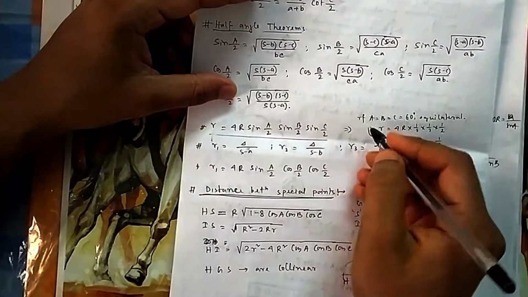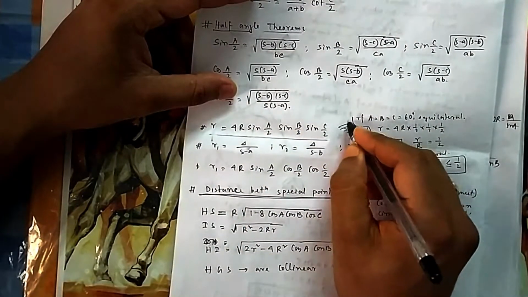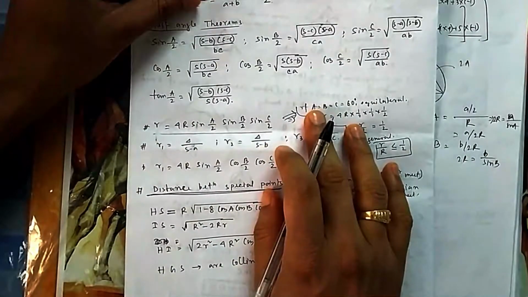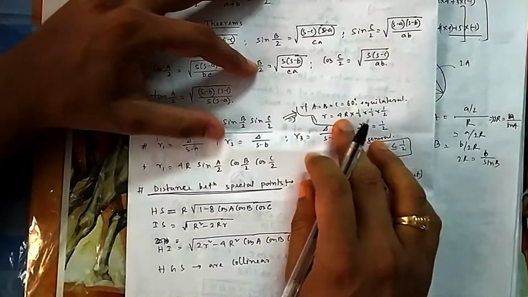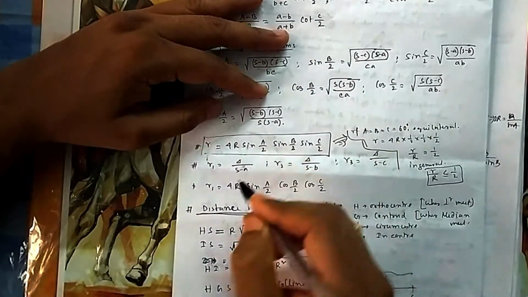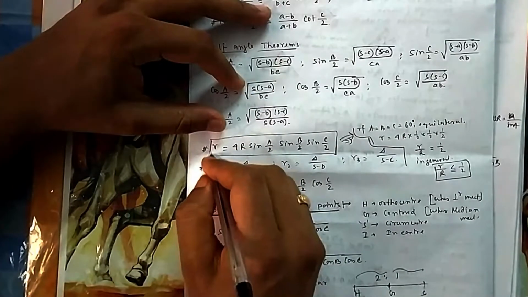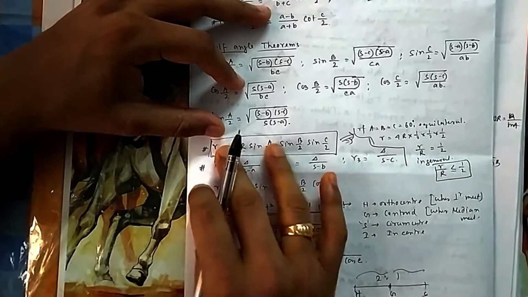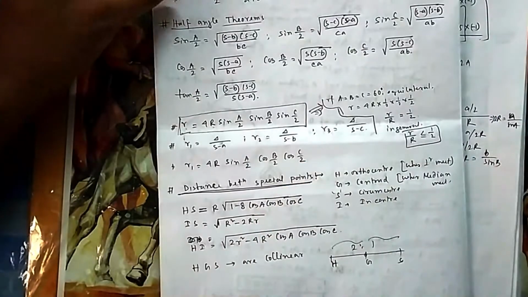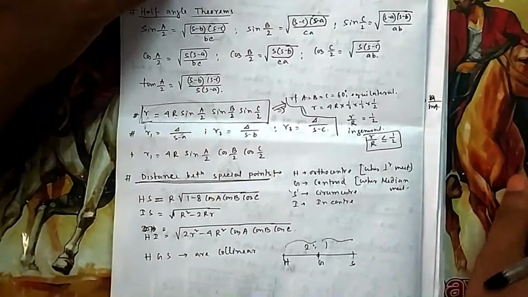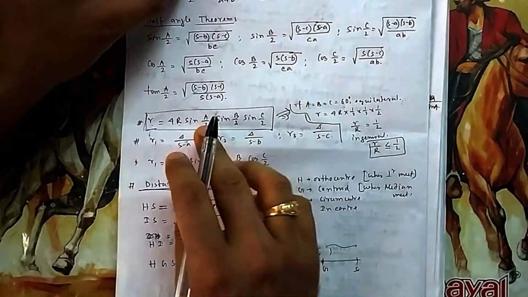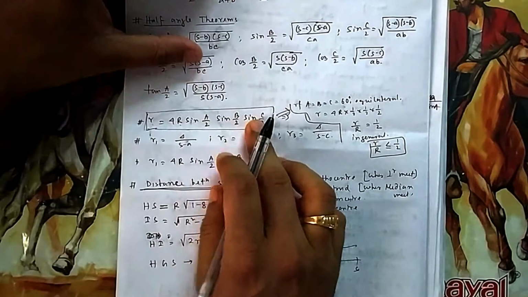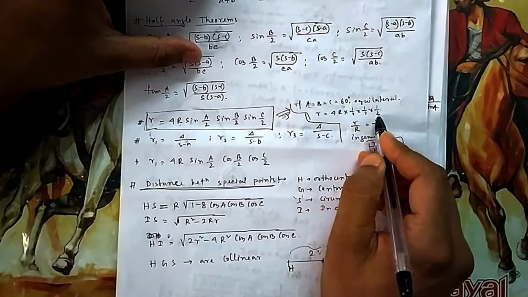So from here, a note you have to remember. This is a very interesting note. If A, B, C are all 60 degrees, that means we are talking about an equilateral triangle. Then how will it be? This is the only relation between inradius and circumradius, that's why it is important. If you need to find the relation between inradius and circumradius, then this is the only way. So A, B, C are 60 degrees, it is an equilateral triangle. So what will be sin 30, sin 30, sin 30? It will be half, since sin 30 is half.